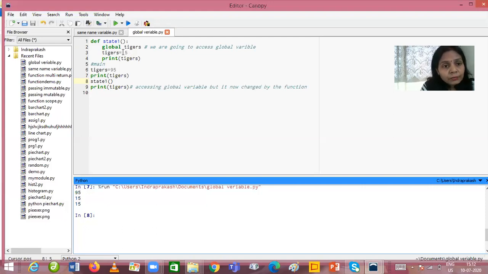So after execution of this function, when the compiler comes to statement 9, it will again print the value of the tigers variable, and that value, again I will say, is the global variable of the main area, but the function has changed the value of the global variable. That's why it is printing 15 again over here, because the function changed the global variable's value, not the local variable's value, right? So if the function operates on the global variable, the value of that particular variable will be changed permanently. Okay, thank you.